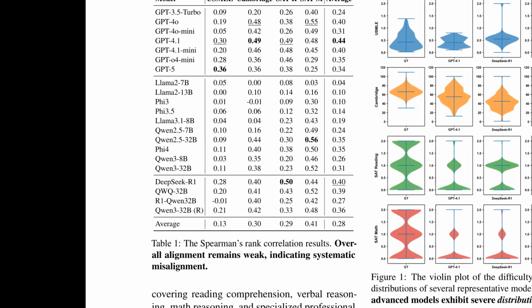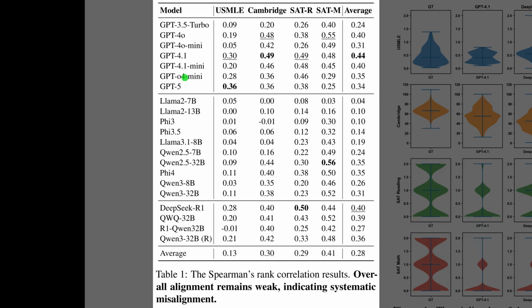Table 1 puts a single number on how well each model matches real student difficulty rankings. Spearman rank correlation measures whether 2 difficulty orderings agree, even if their raw scales differ. The whole table stays low, which means models often disagree with students about what is hard. The bottom average row shows USMLE around 0.13, while SAT math is higher at about 0.41. The model average column stays under about 0.44, so bigger or more specialized models do not reliably fix alignment.